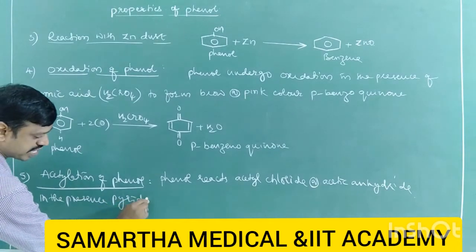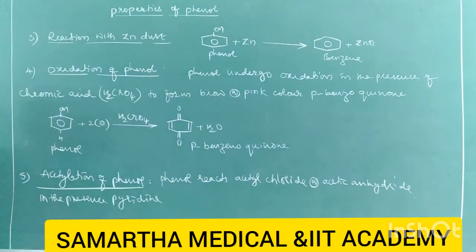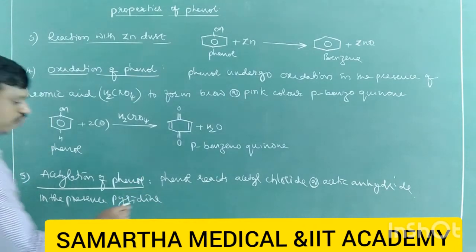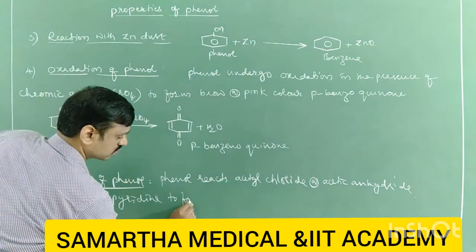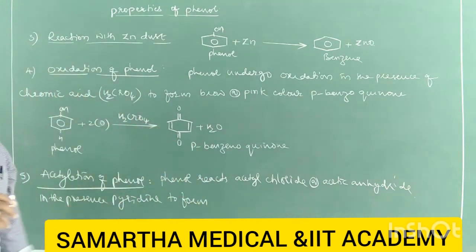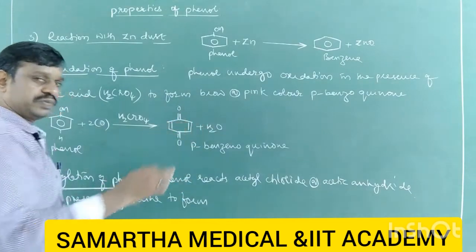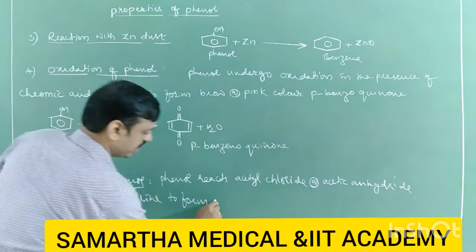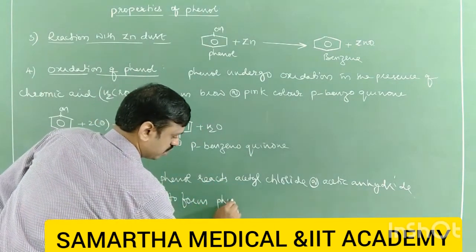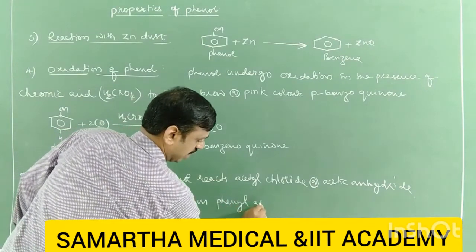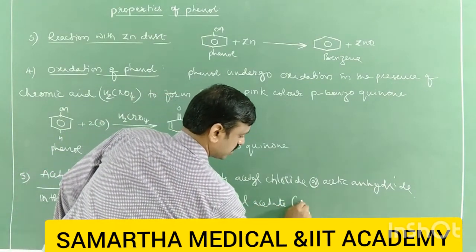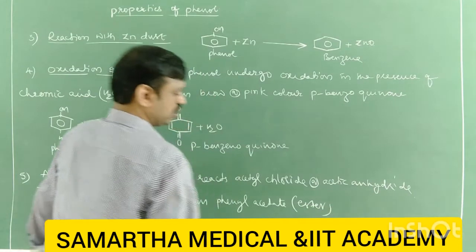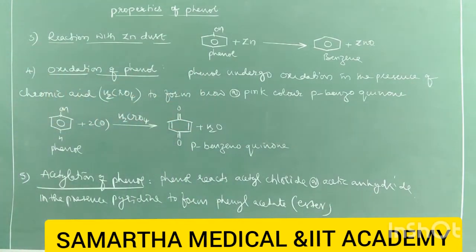Pyridine is a weak base, we have studied, right? In the presence of pyridine, it forms the corresponding ester, that is phenyl acetate, which is one kind of ester. So this reaction is called acetylation of phenol, right?